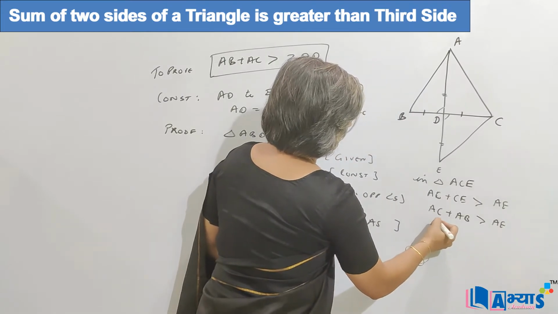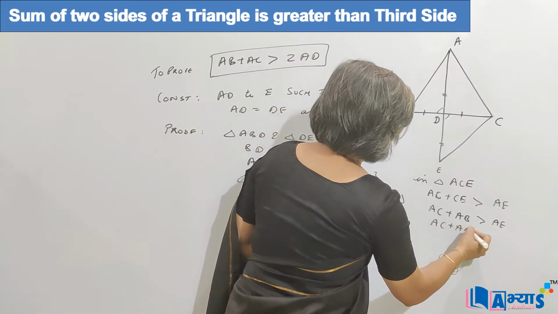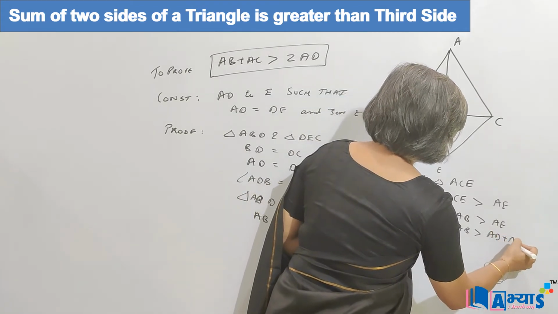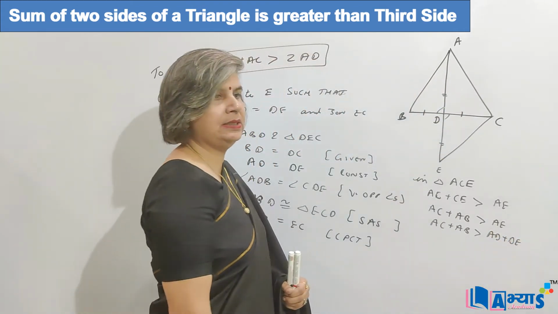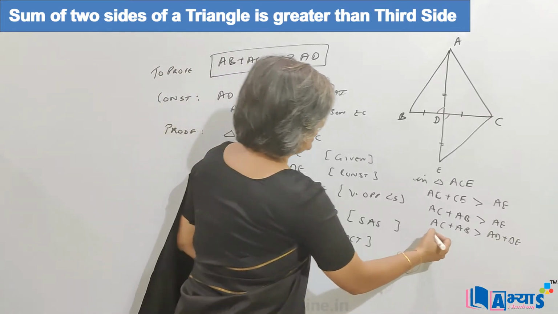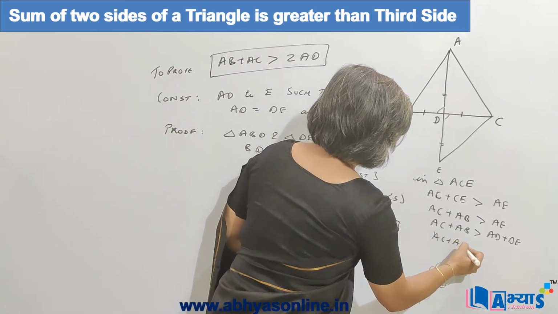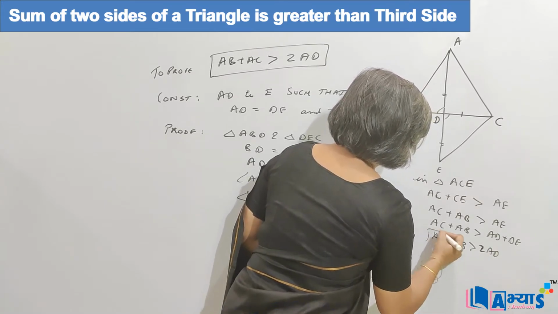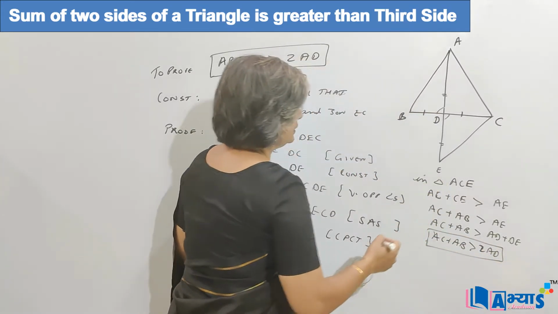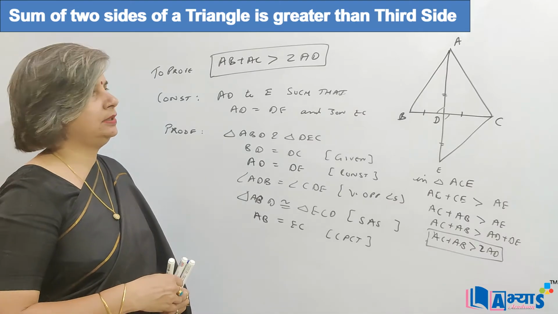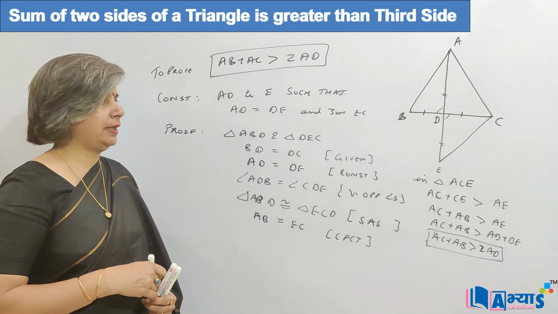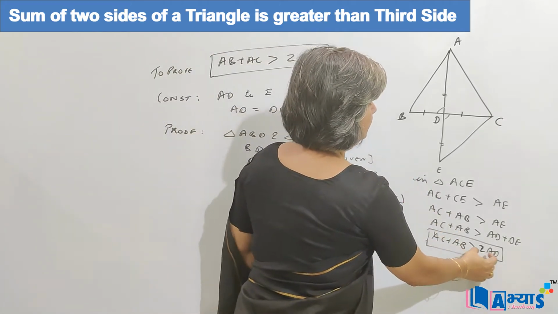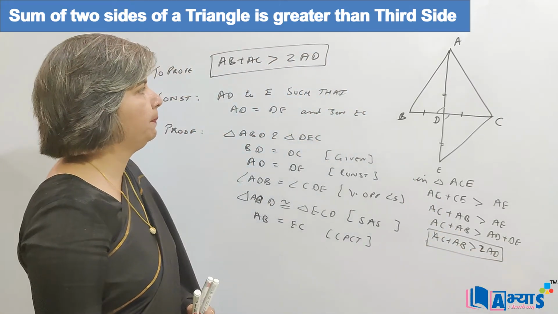Now AE can be further divided into two parts. AE is equal to AD plus DE, and we know that AD is equal to DE, so we can say that AC plus AB is greater than 2 times AD. So this is how we can prove that the sum of two sides is greater than twice the median of the triangle, because AC plus AB is greater than 2 times AD.